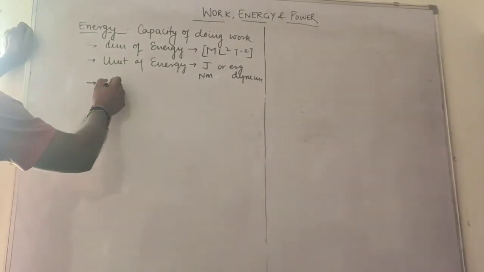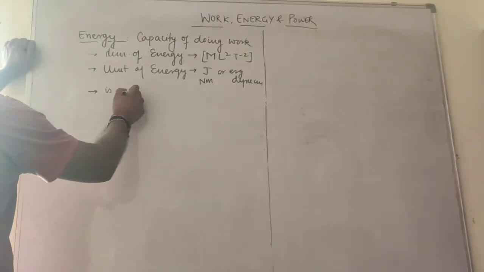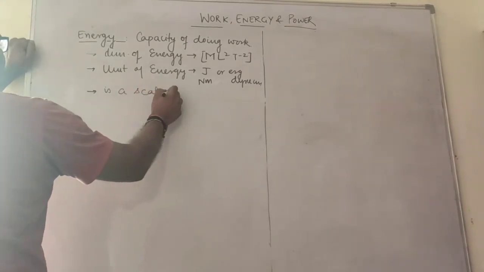Like work, energy is also a scalar quantity.